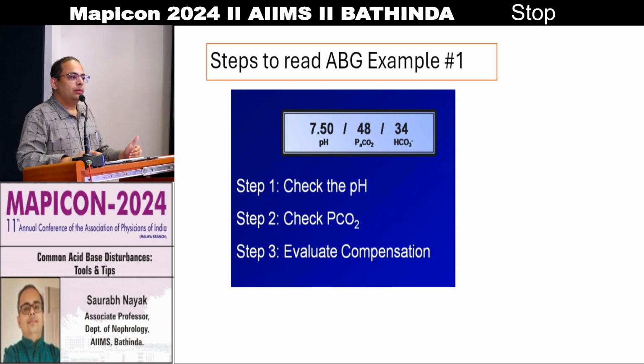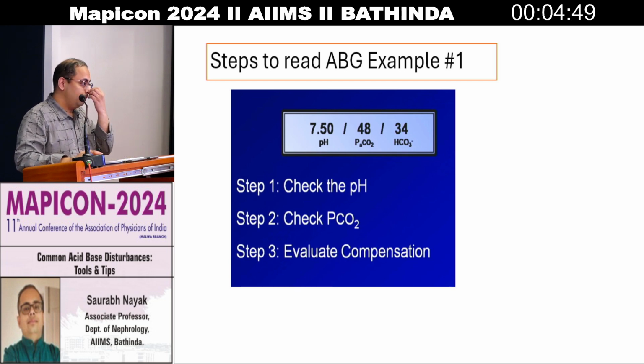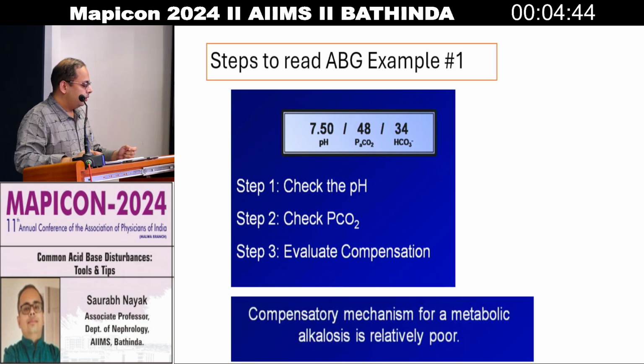Now I will give you some examples to crack. What are the steps to read ABG? This is example number 1. Suppose the pH is 7.50 and PCO2 is 48. Now you know if it is a metabolic disorder, it is compensated. To know whether it's a metabolic or respiratory disorder, what do you have to see? pH and PCO2 direction. pH is raised and PCO2 is also raised, since normal is 40. So it is a metabolic disorder, and a compensated one because the PCO2 and pH decimals are equal. So it's a compensated metabolic alkalosis.